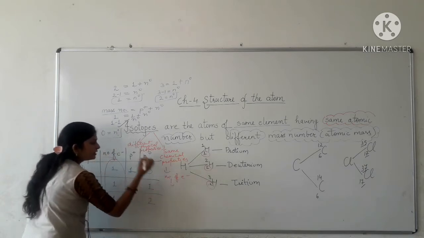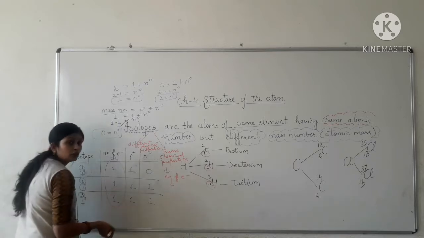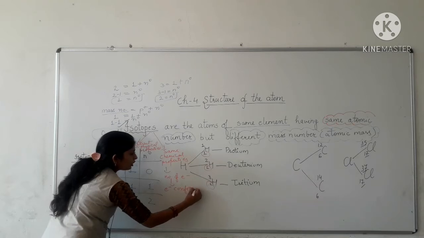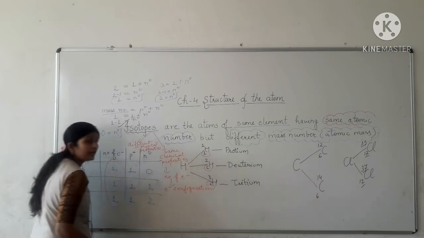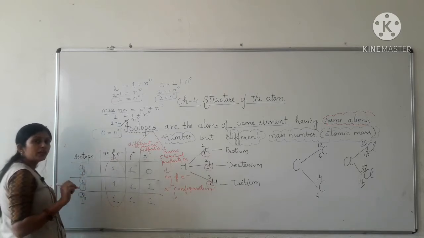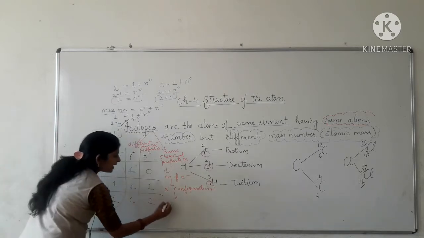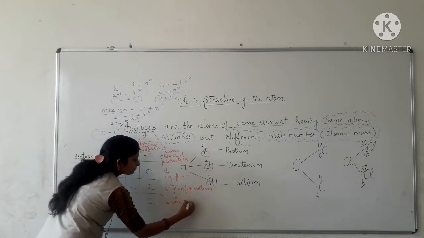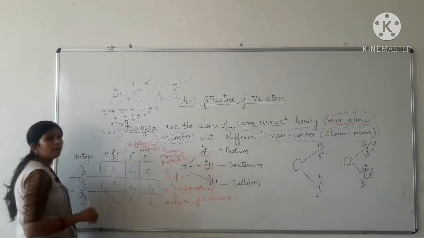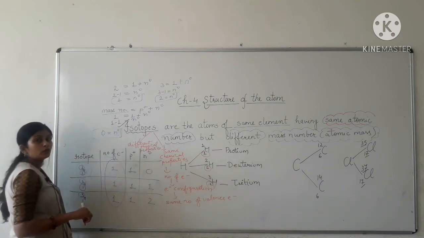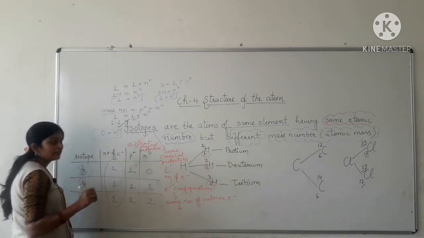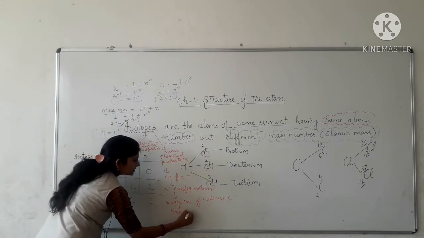And if they have the same number of electrons, then surely they have the same electronic configuration, means same electronic distribution in shells of an atom, which results in the same number of valence electrons, means same number of electrons in the outermost shell, and that decides their same valency.